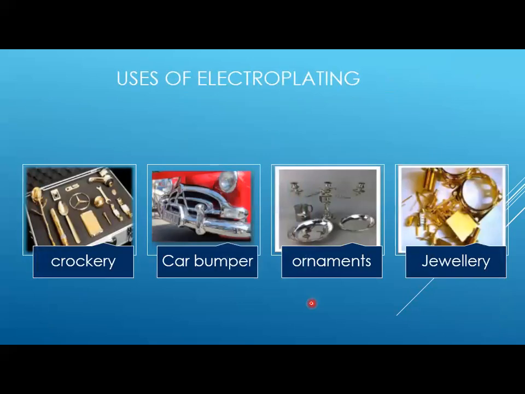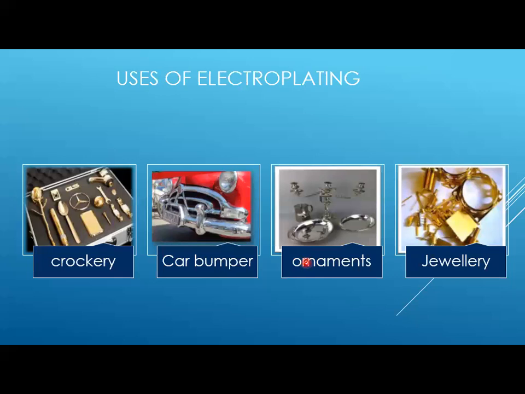Uses of electroplating. Here you can see some of the uses of electroplating. Crockery and all the gold plated items use the process of electroplating. These are car bumpers which are plated with silver material, so here also you will use electroplating.